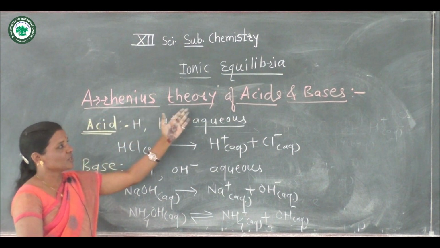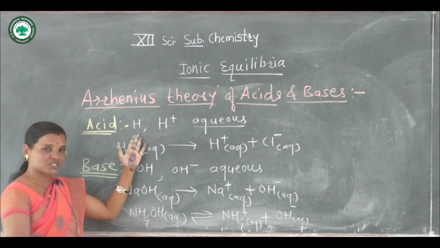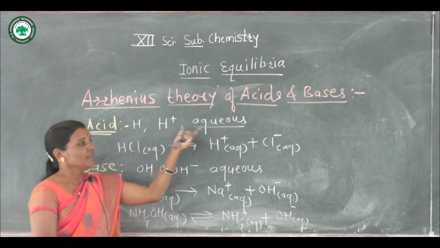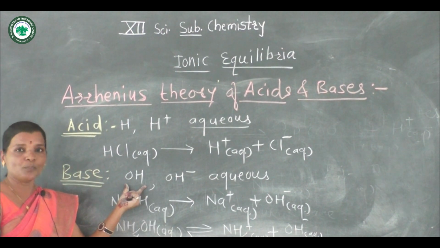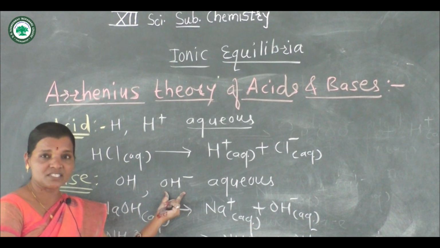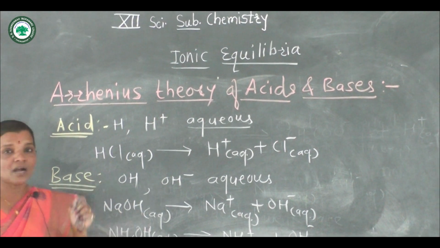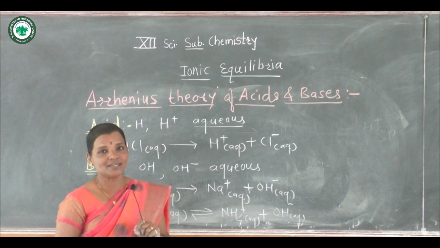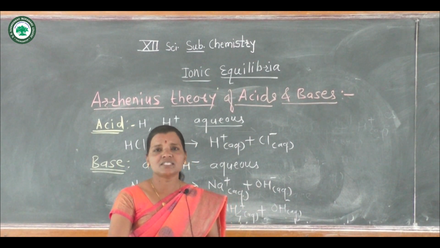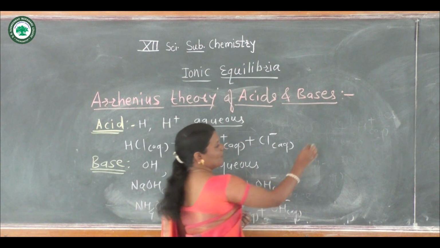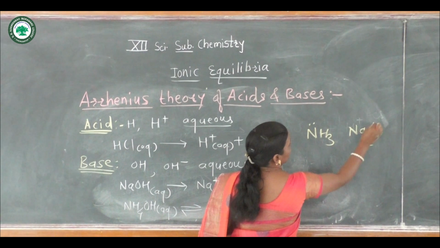Here, Arrhenius theory of acids and bases. An acid is a substance which contains hydrogen and forms H plus ion in aqueous solution. A base contains hydroxyl group and forms OH minus ions in aqueous solution. Now one thing is very important: Arrhenius theory does not explain the basic nature of ammonia and sodium carbonate.